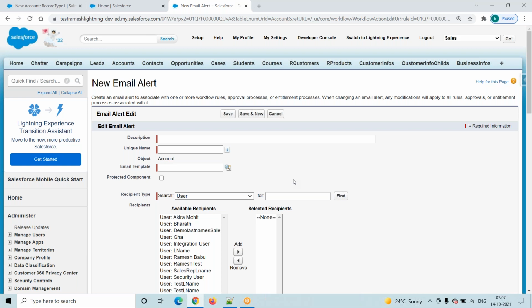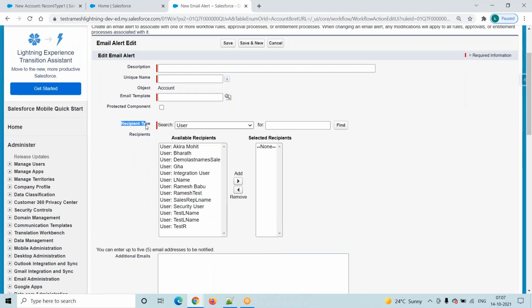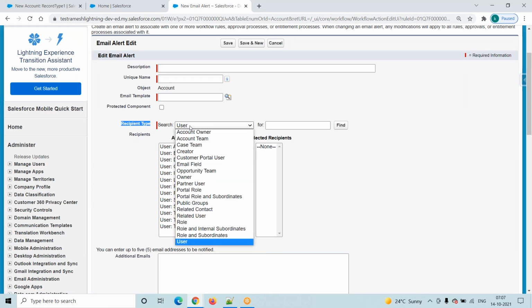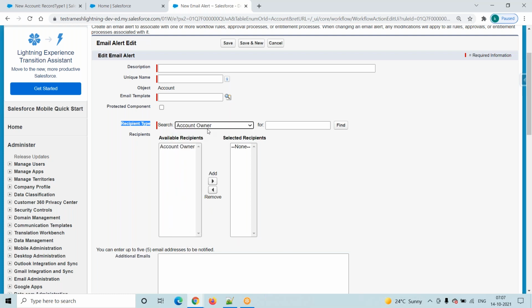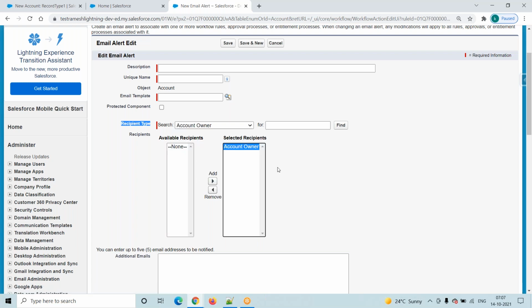Whom do we want to send the email to? Go here: the recipient type is a drop down list, and it will automatically show the options. If you want to send an email alert to the account owner, select account owner. From the left hand side, you move account owner to the right hand side.